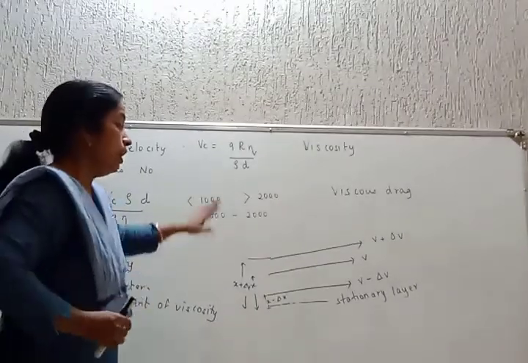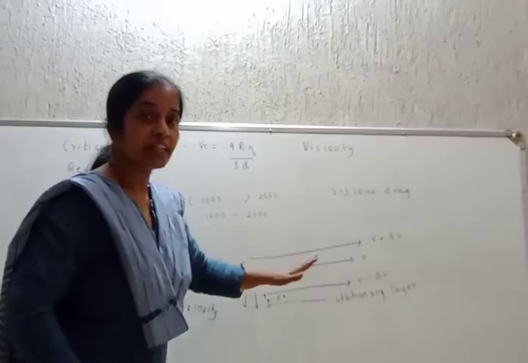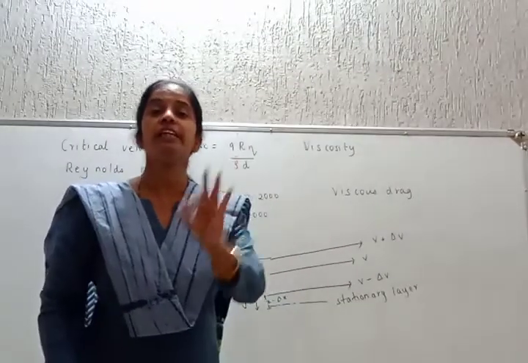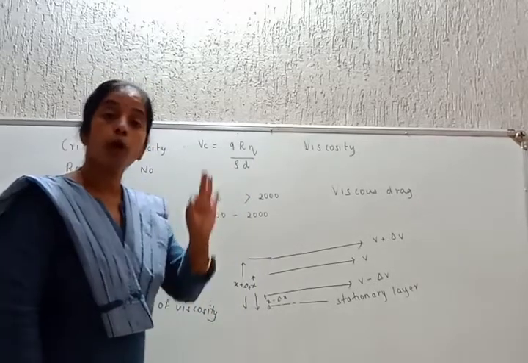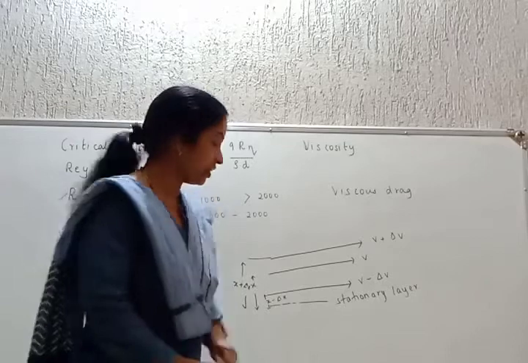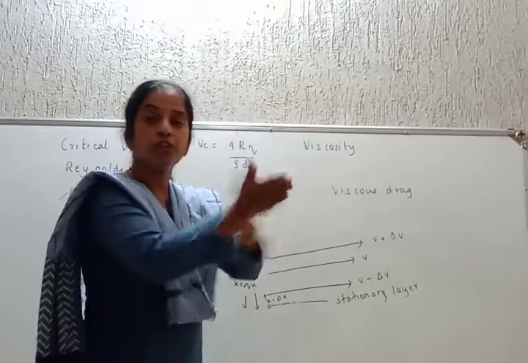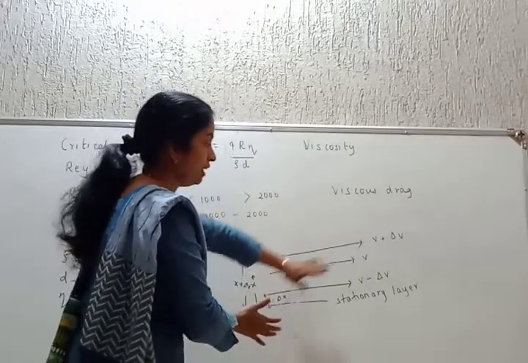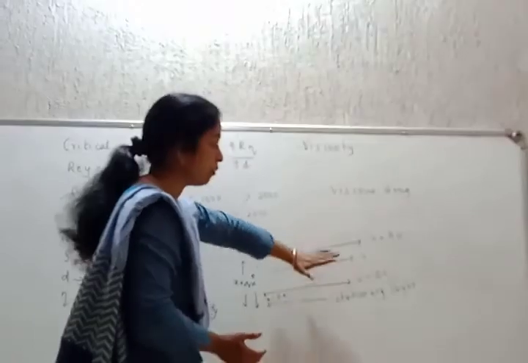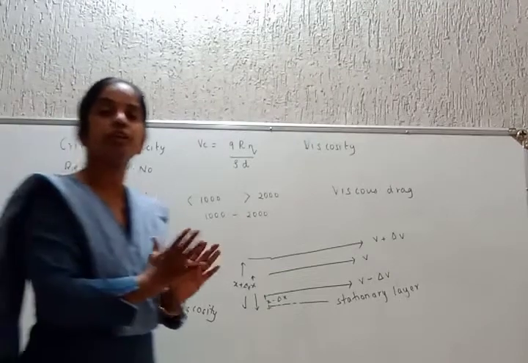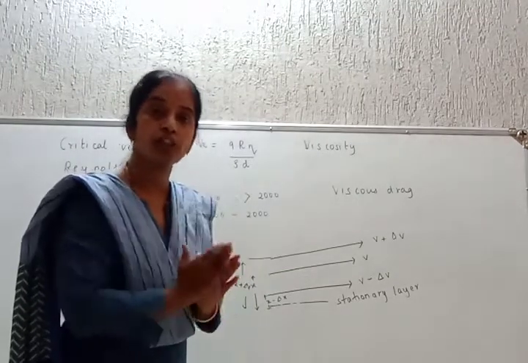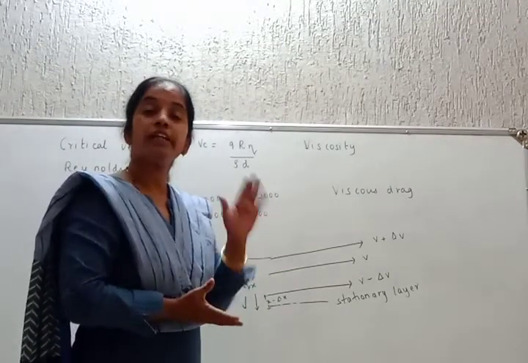I'll repeat. Students, what is viscosity? In simple language, it is friction in between layers of liquid. What is viscosity? It is the property of the fluid by which the relative motion between the layers is opposed. तुम्ही बघाल ना, याची velocity कमी आहे. As we move higher and higher, the velocity is increasing because the effect of frictional force or the effect of viscosity is decreasing. So what is viscosity?